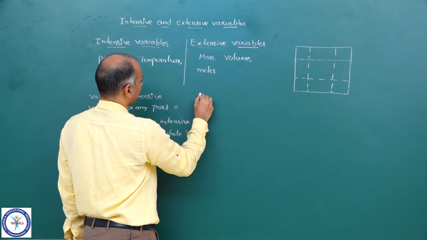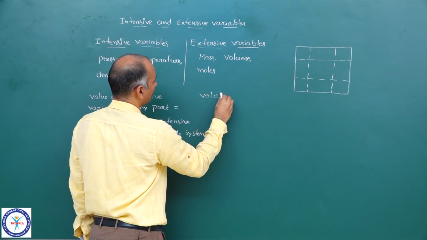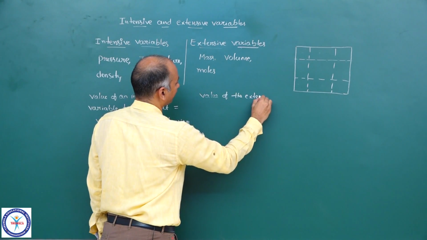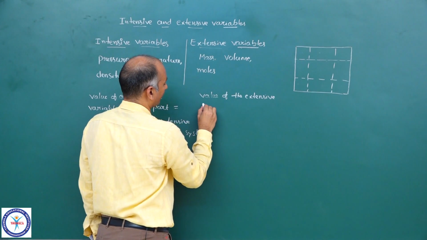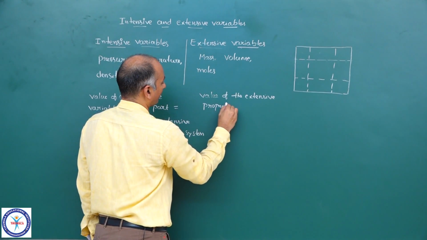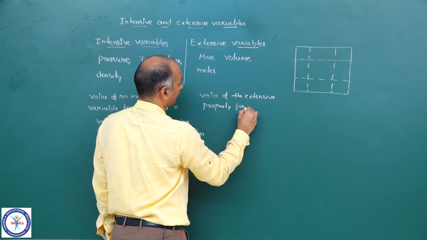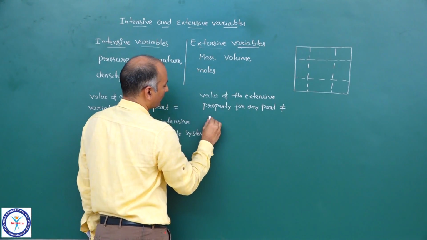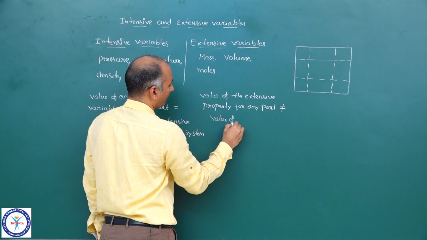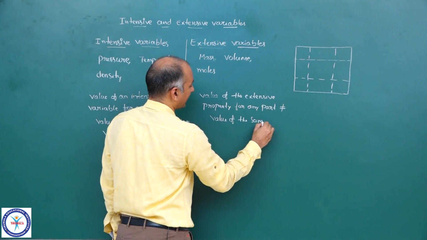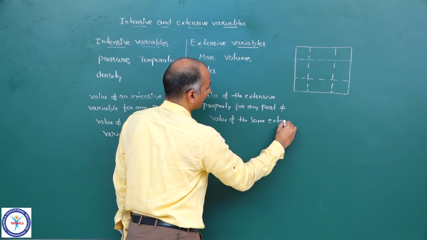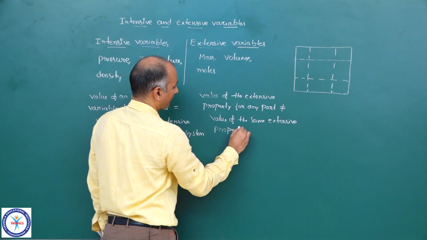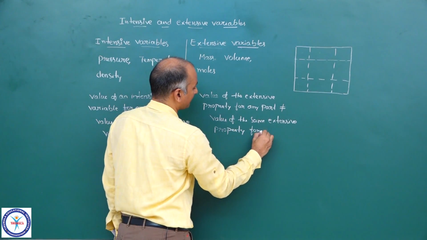And if you come to extensive property, then you can define it as: the value of the extensive property for any part is not equal to the value of the same extensive property for the whole system.